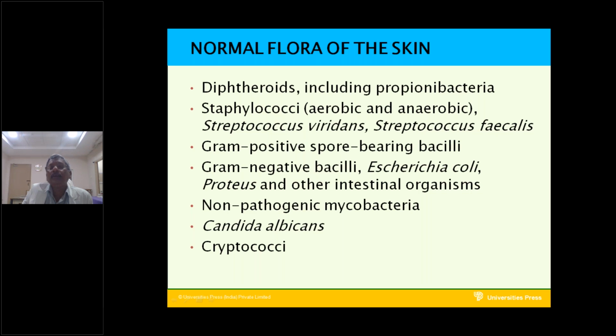Staphylococci present on the skin without causing disease. Streptococcus present on the skin without causing disease. Streptococcus faecalis present on the skin without causing any disease. And E. coli, Escherichia coli present on the skin without causing any disease. Proteus and other intestinal organisms present on the skin without causing any disease. Candida albicans present on the skin without causing any disease. These are the various normal flora of the skin.